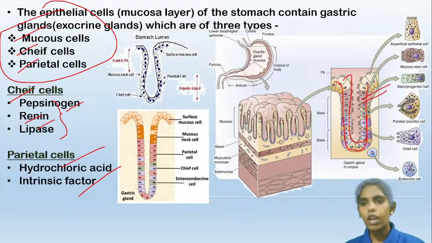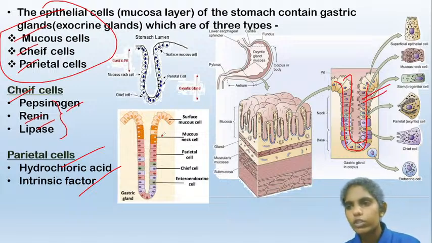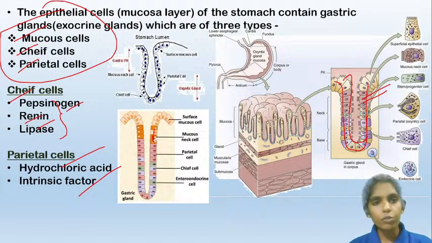These are the mucous neck cells, and they will produce the mucus. Here you can see these are the mucous neck cells. They will produce the mucus. And what is the function of this mucus?